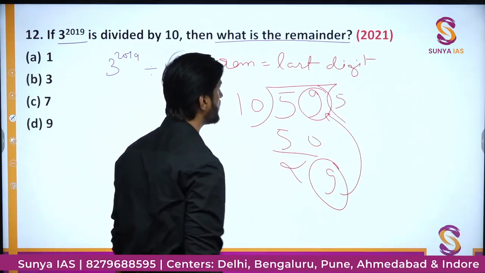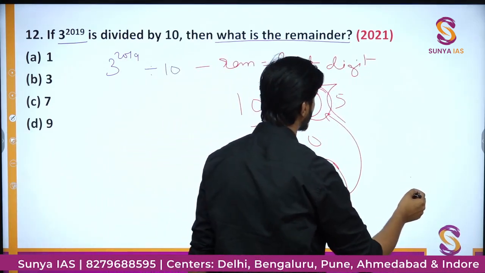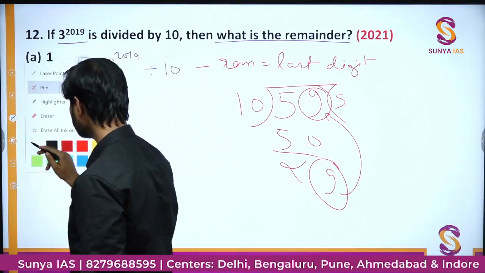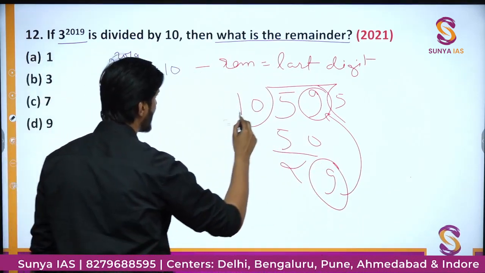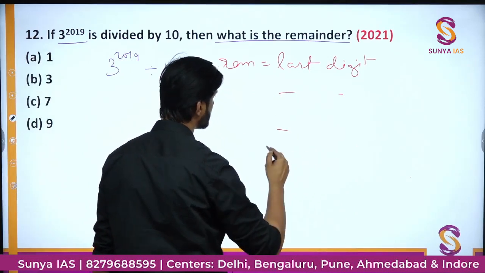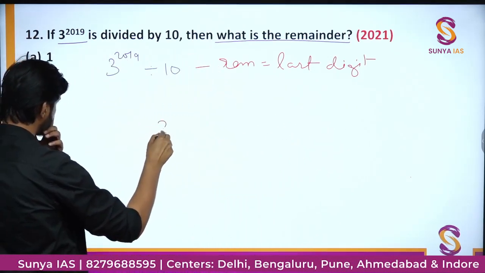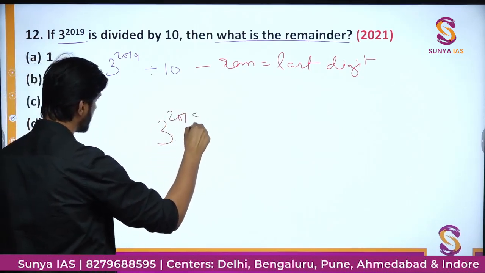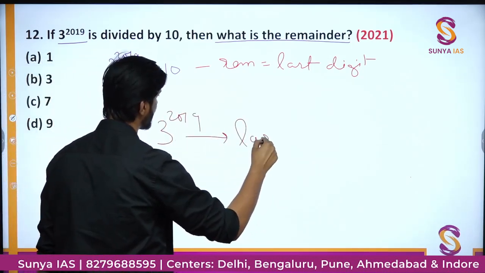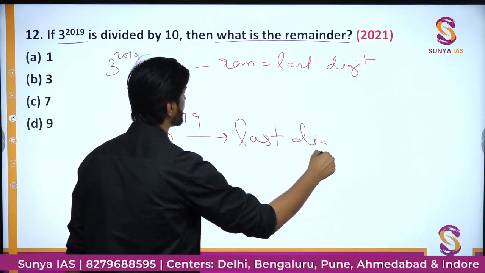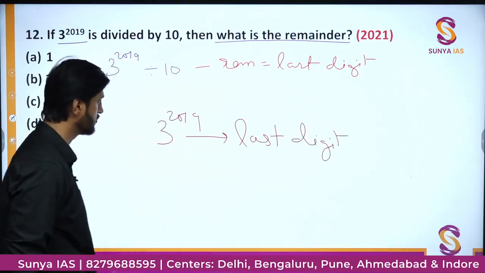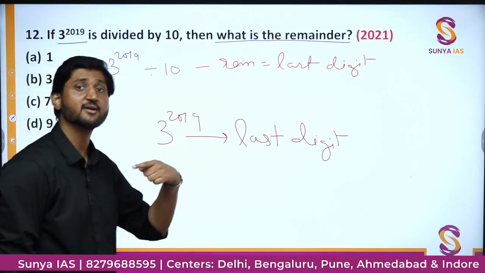And what we have to find is the last digit of the particular number, which is 3 to the power of 2019. What is the last digit? Whatever the last digit will be, that will also be the remainder. So for this number we have to find the last digit.